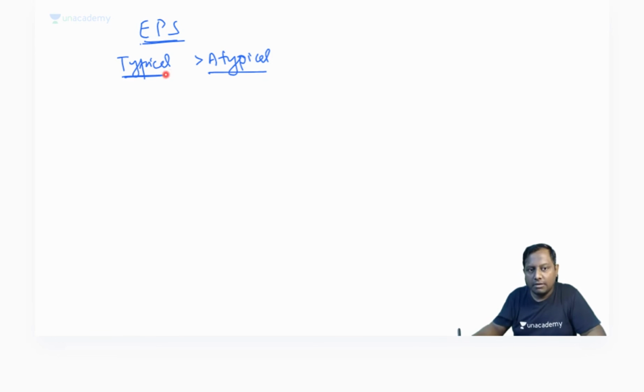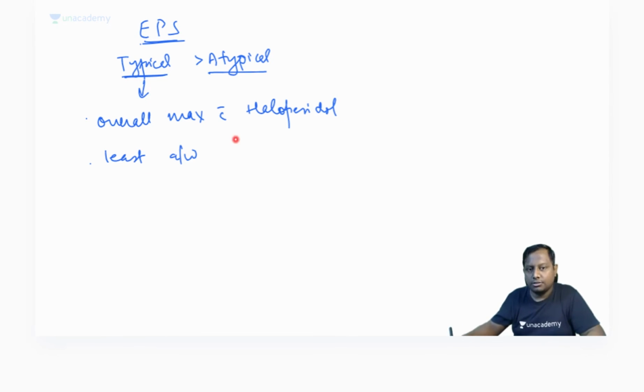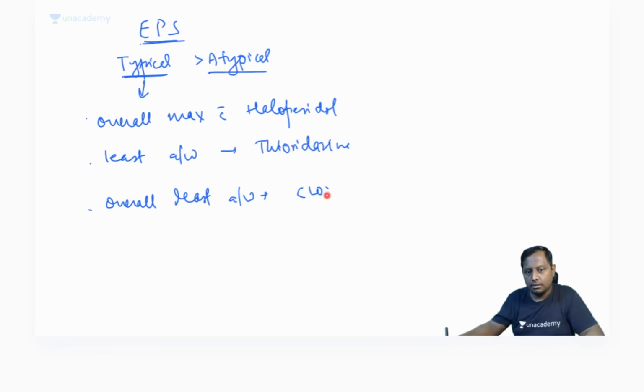Now among the typicals, overall maximally associated is haloperidol, and least associated among the typicals is thioridazine. I am summarizing all the extrapyramidal symptoms in one place. Then if the examiner asks you overall which is least associated, the drug will be clozapine, because clozapine is one of the atypicals.